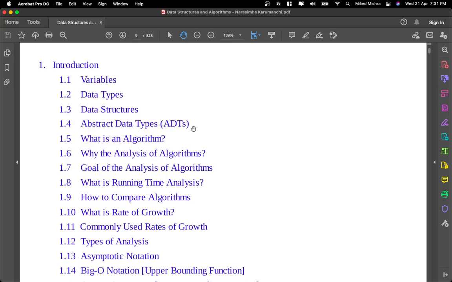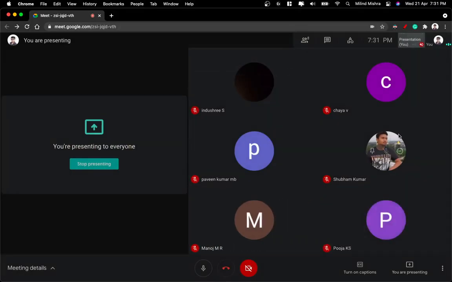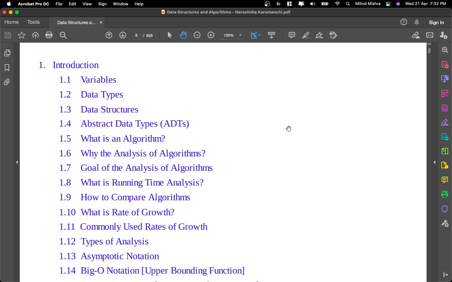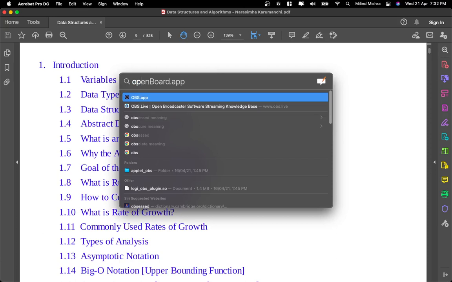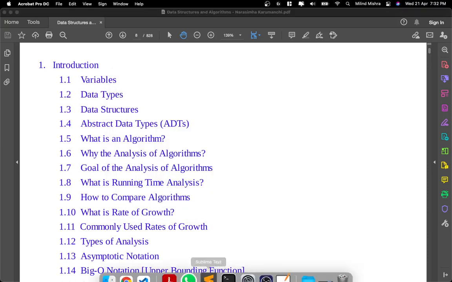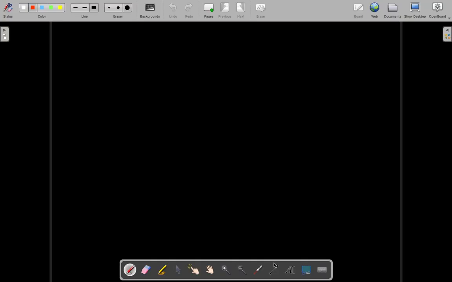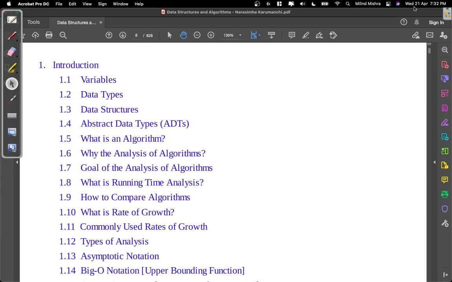Today we are going to see about the introduction for data structures. Let me just cover it superficially. Let me edit. So this is the introduction. In the introduction, we actually have, okay, so yeah, this open board.